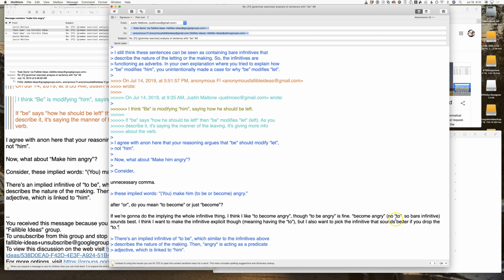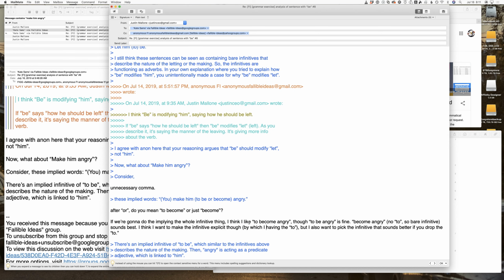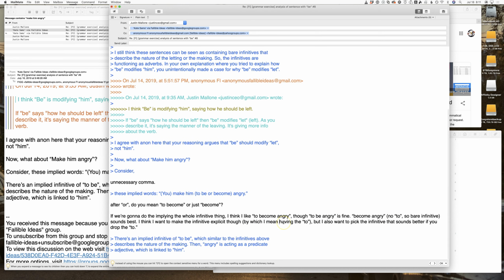Become angry, no to, so bare infinitive sounds best. I think I want to make the infinitive explicit though, meaning having the to. But I also want the infinitive that sounds better if you drop the to. Because I want it to be explicit because we're having this complicated grammar discussion and I want everything to be super clear. But I still have style in the back of my mind, like how it sounds. So anyway, okay, I figured that out.